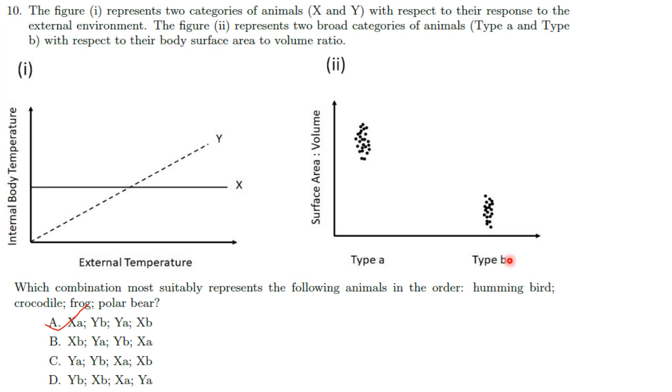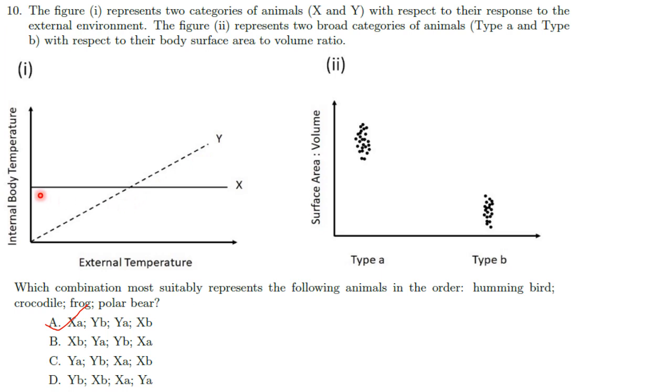Which combination most suitably represents the following animals in the order? Hummingbird, crocodile, frog, polar bear. Now before answering this question, what does this graph represent? This one is X and this line is Y.